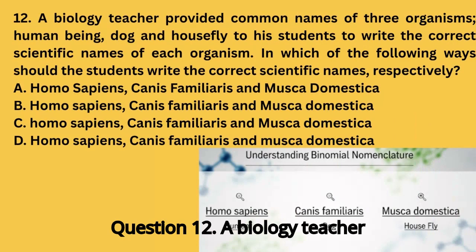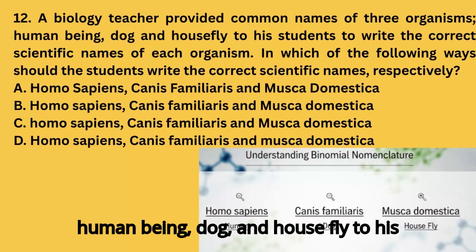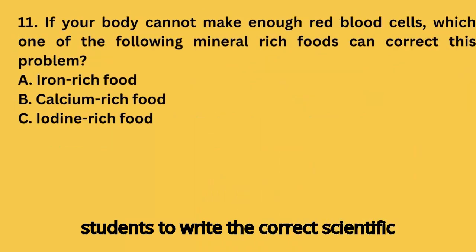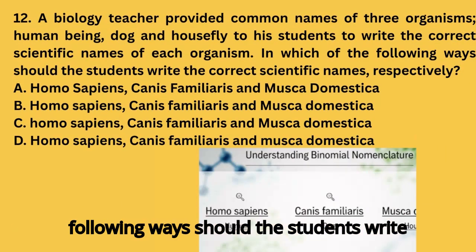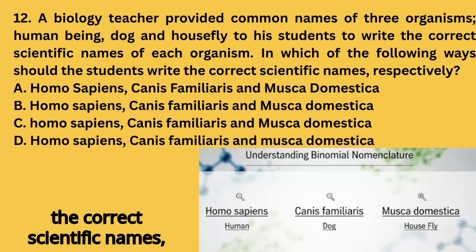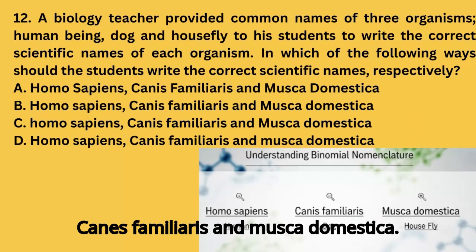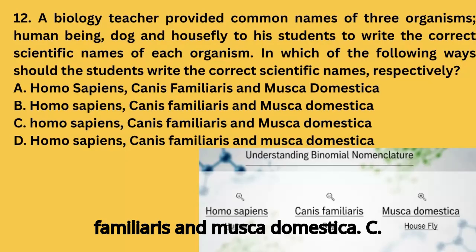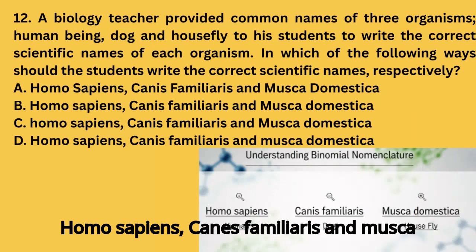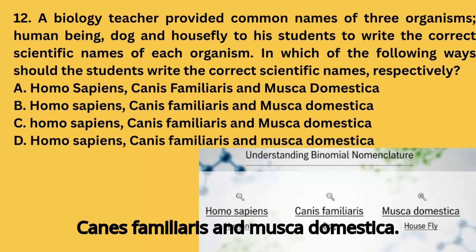Question 12. A biology teacher provided common names of 3 organisms, human being, dog, and housefly, to his students to write the correct scientific names of each organism. In which of the following ways should the students write the correct scientific names, respectively? A, B, C, and D list the options: Homo sapiens, Canis familiaris and Musca domestica.